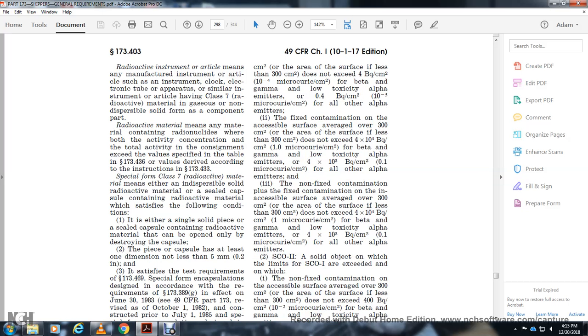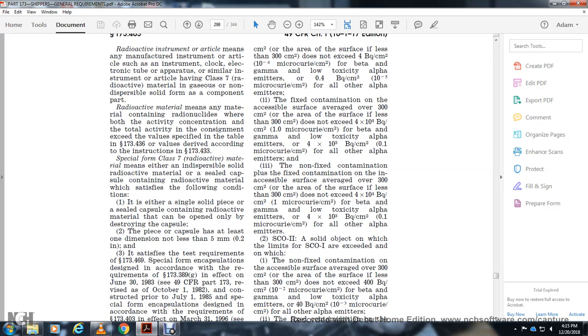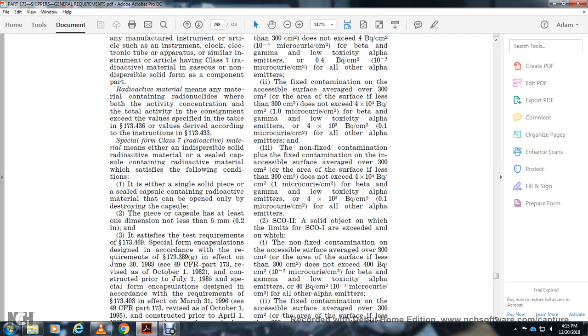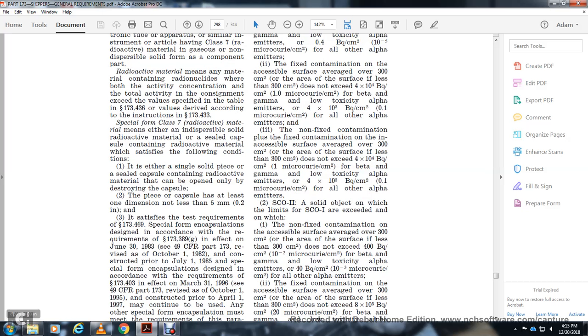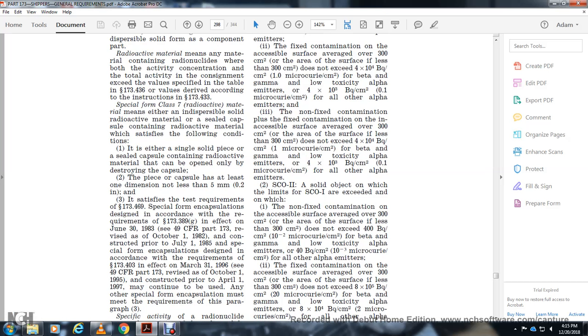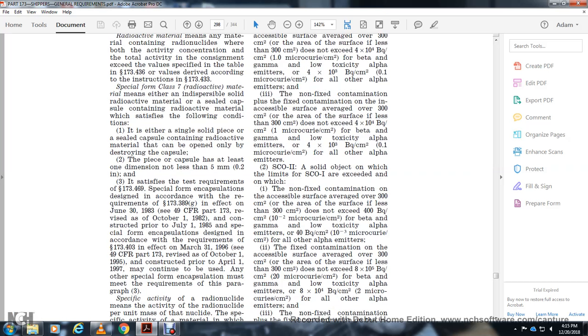See Title 49 CFR Part 173, revised October 1st, 1982, with construction prior to July 1st, 1985, and a special form encapsulation designed in accordance with the requirements of 173.403, effective March 31st, 1996. See Title 49 CFR Part 173, revised October 1st, 1995, with construction beginning April 1st, 1997, made and intended to be used. Any other special form encapsulation must meet the requirements of paragraph (b)(3).